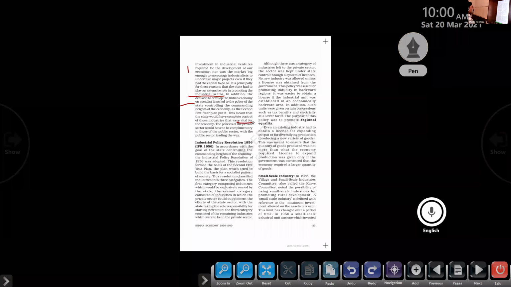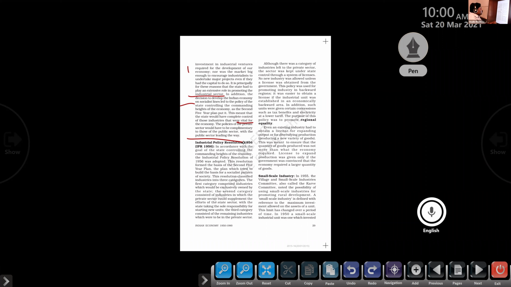The policies of the private sector would have to be complementary to those of the public sector, with the public sector leading the way. So the government showed the way to private individuals on what to produce. They discuss the central problems of the economy: what to produce, how to produce, and for whom to produce. The government gave the reply and showed the way to private individuals. So what happened? A number of new industries started in the country.